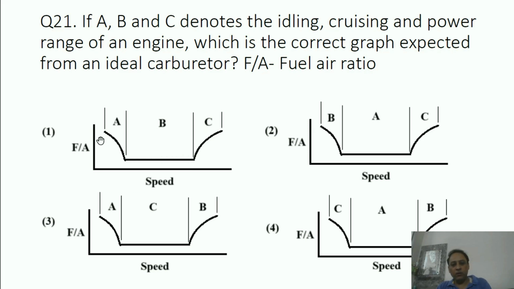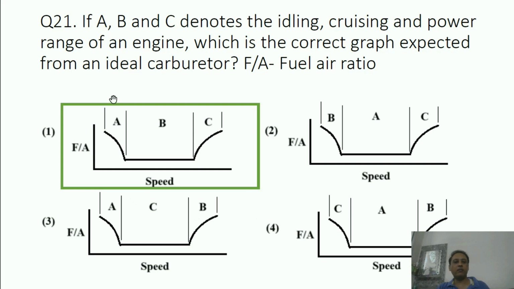A, B, C. What you see, this is y-axis is of fuel and air ratio and x-axis is of speed. So you can see speed is increasing. ABC stands for idling, cruising, and power range. Means idling speed up to A, then A ends, then this speed range is cruising range, and this C speed range is power range. So out of these four graphs, which could be the correct graph? The answer is the first one.